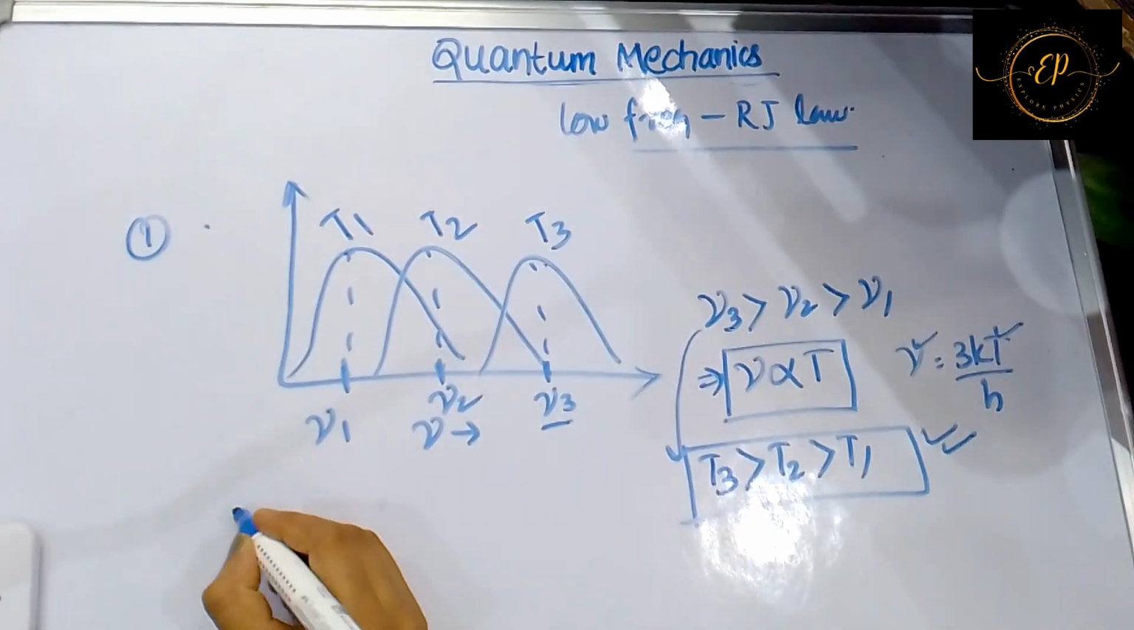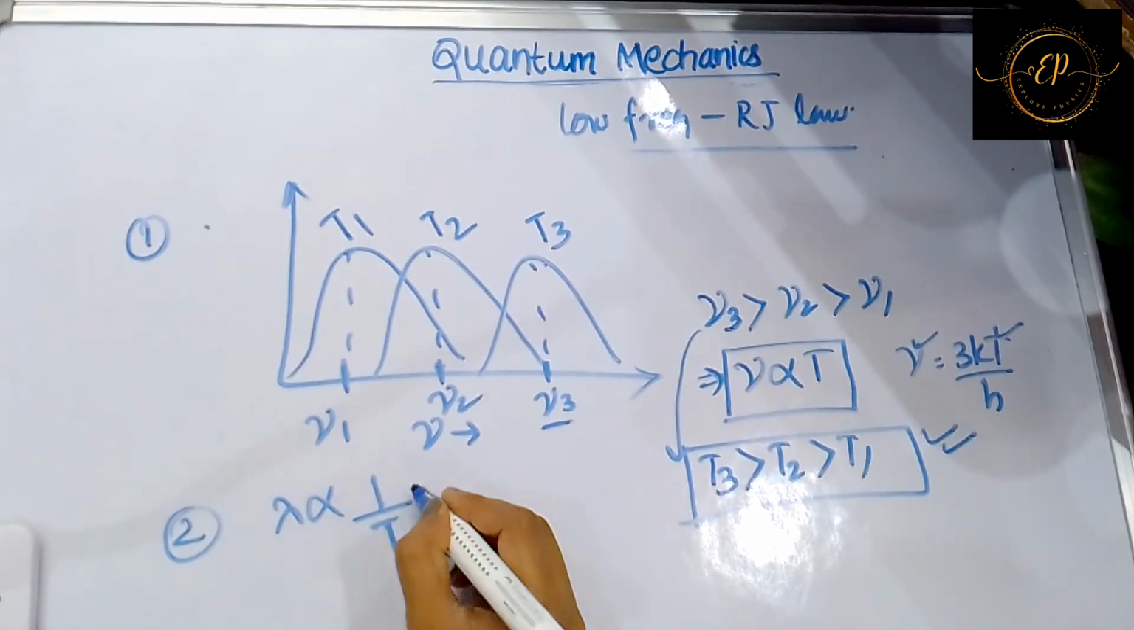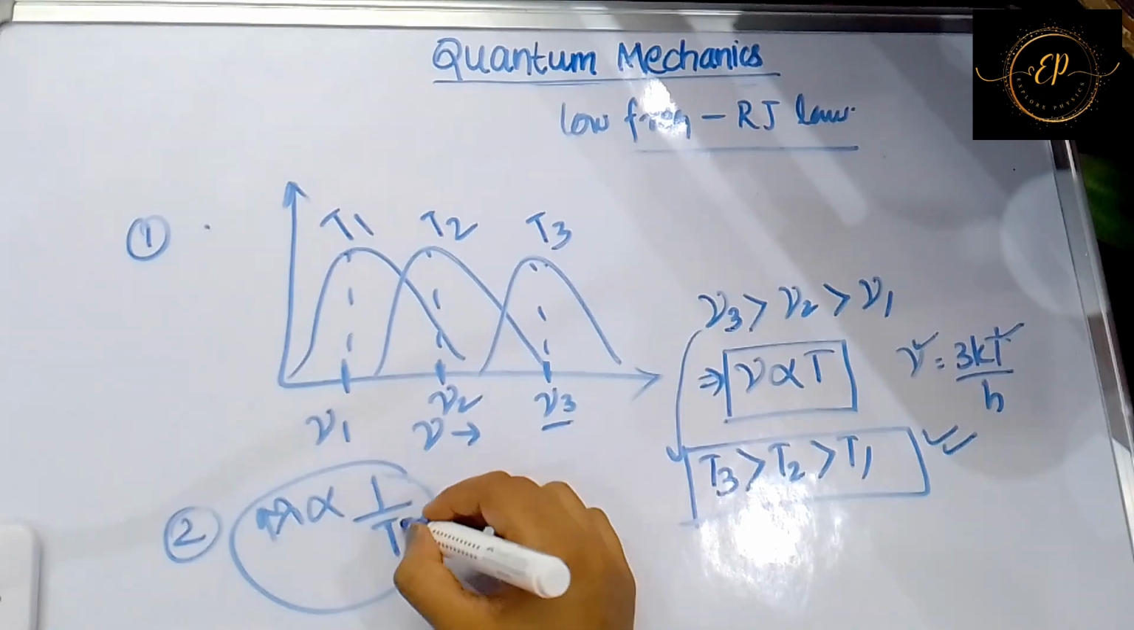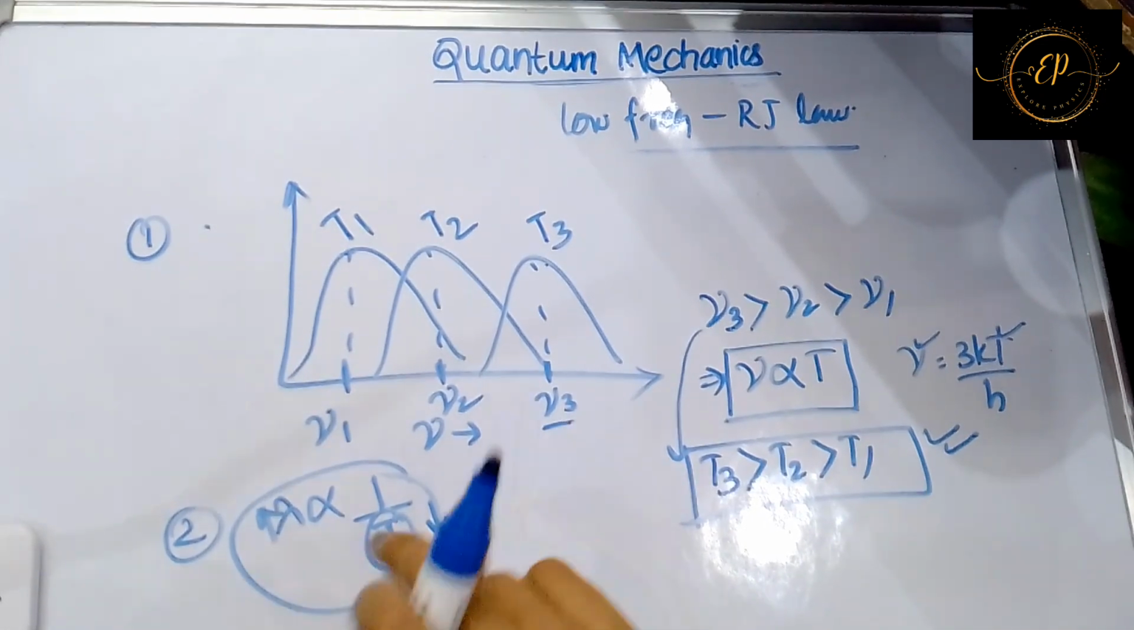Similarly, we can do it for lambda also. Lambda is inversely proportional to temperature. When lambda increases, temperature value decreases. So again you have one more problem.